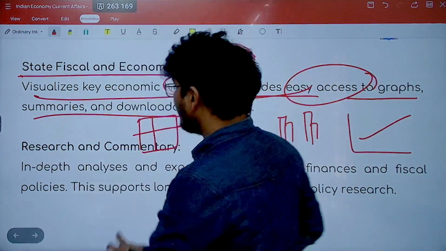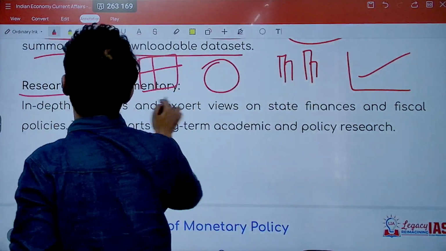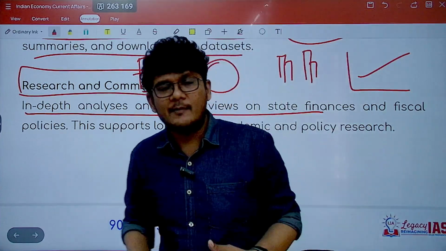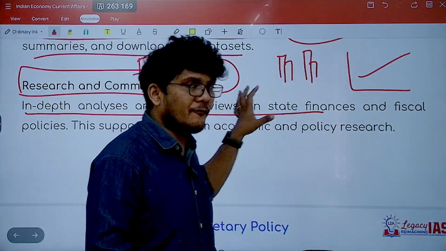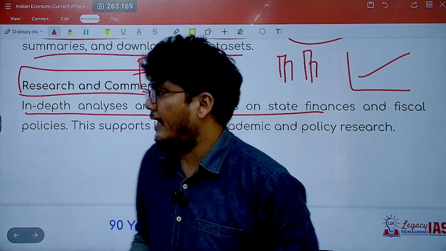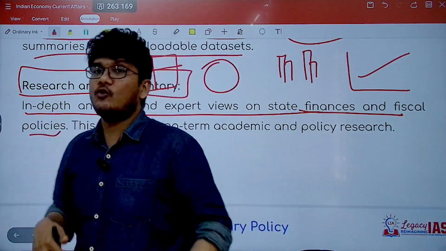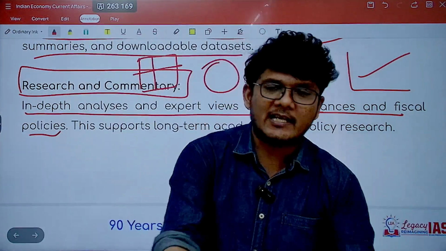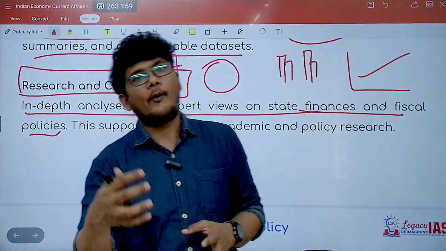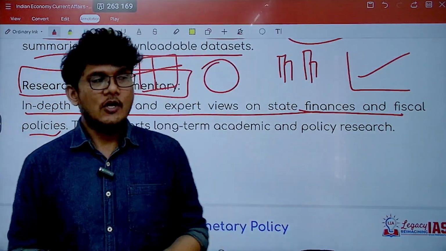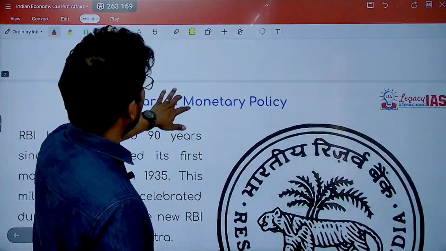I hope that's clear. Then you have research and commentary. In-depth analysis of that data will be given. Then you have expert views, that means the commentary on it, experts' views on the finances and the fiscal policy. This is going to be sort of an advisory, a guiding light for the policymakers of each individual state and even the central government. So this is quite important.